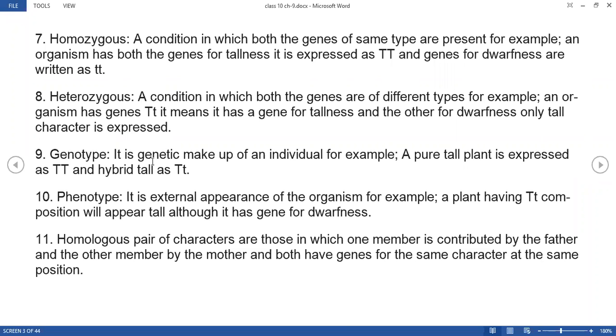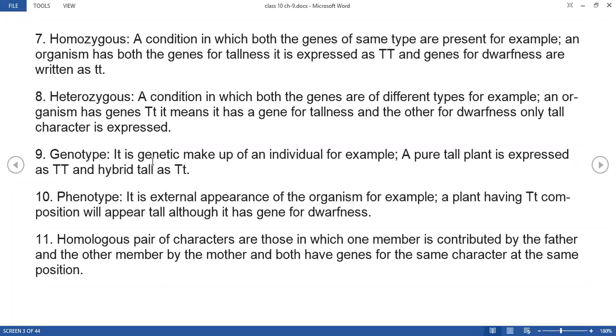And the last is homologous pair of chromosomes, those in which one member is contributed by the father and the other by the mother, and both have genes for the same character at the same position. As I said earlier also, half of the portion will be coming from the mother, and half will be coming from the father. These are both going to combine with each other to form one chromosome, right?